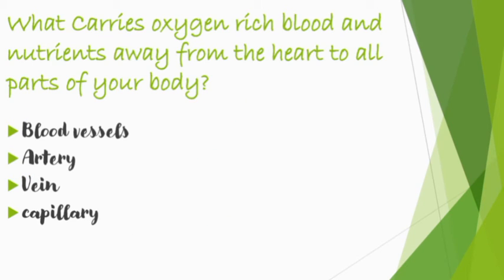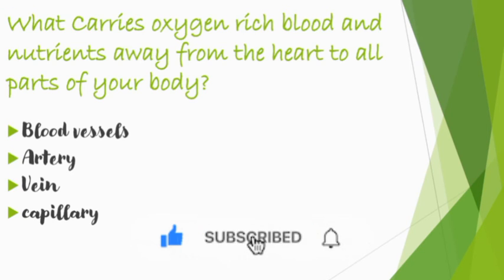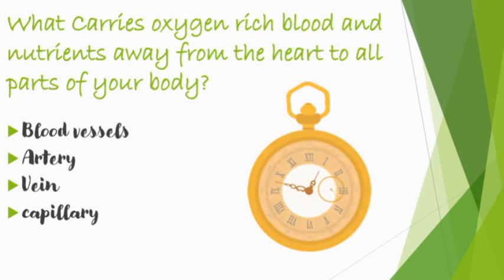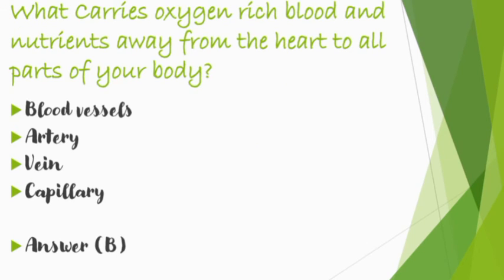Now there is the third question for you. What carries oxygen rich blood and nutrients away from the heart to all parts of your body? Options are blood vessels, artery, vein, or capillary. Your time starts now. And the answer for this question is option number B, which is artery.